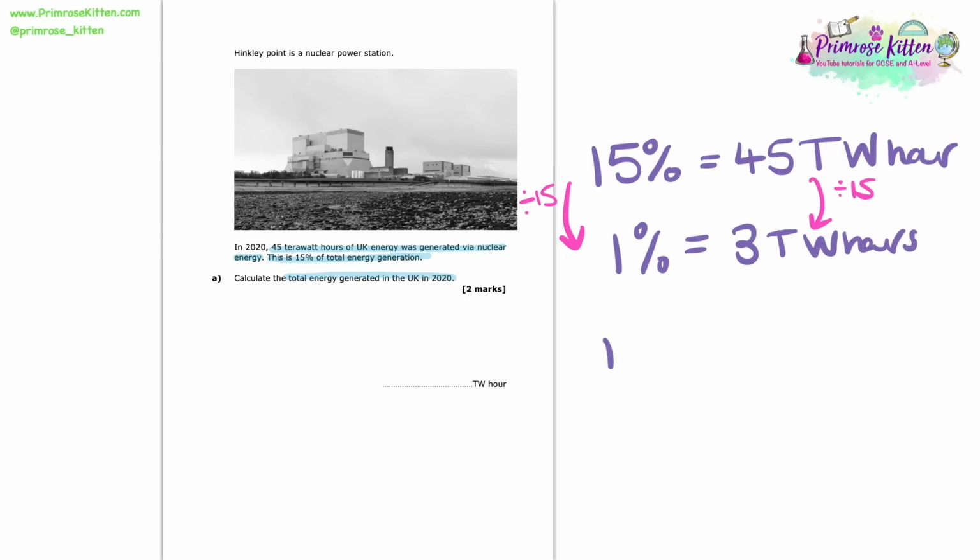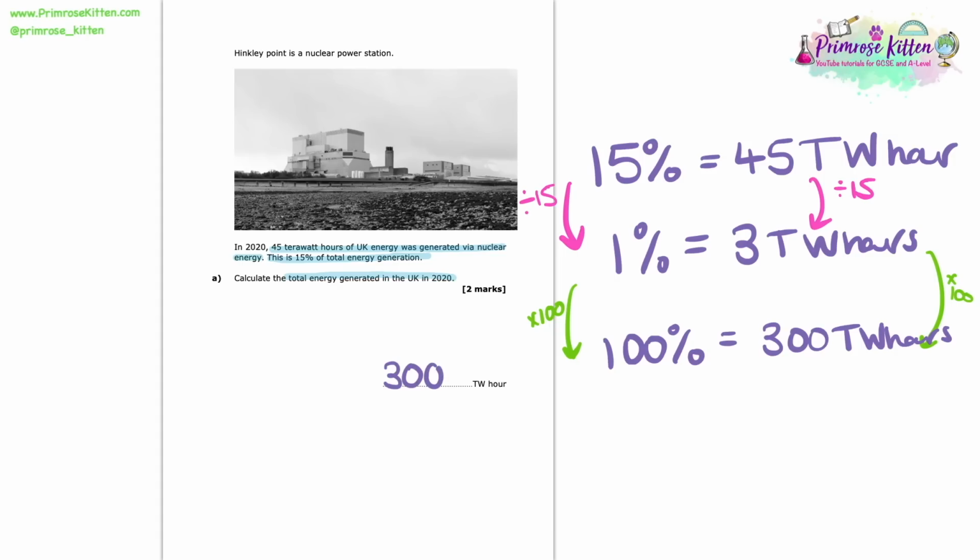Next up now, I can see that 100% can be found by multiplying the 1% by 100. And so I'm going to do the same with the 3, and I'm going to times that by 100. So that then gives me an answer of 300 terawatt-hours. And that is the answer. That is the total energy generated in the UK in 2020.